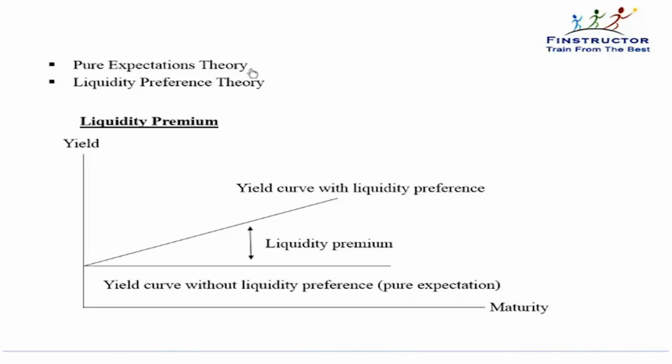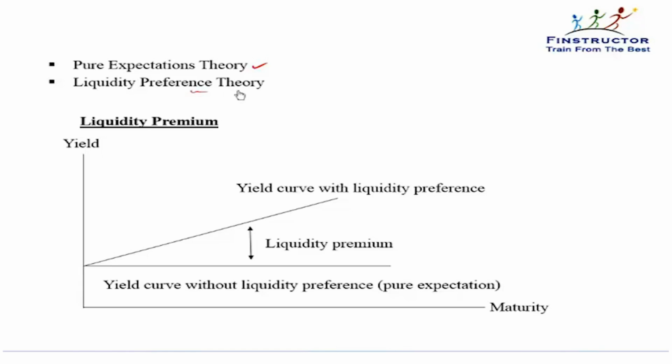There is a first theory called the pure expectations theory, or the expectations theory as we studied. It simply says today's long-term rates encapsulate expectations of future rates, and the forward rates that we derive are a good indicator of the future spot rates, or the expected spot rates.